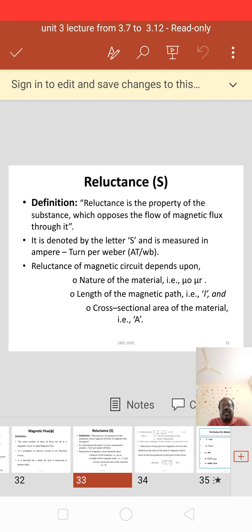So reluctance depends upon three things: the nature of the material, that is mu naught, mu r; the length of the magnetic path, that is L; and the cross-sectional area of the material, that is A.